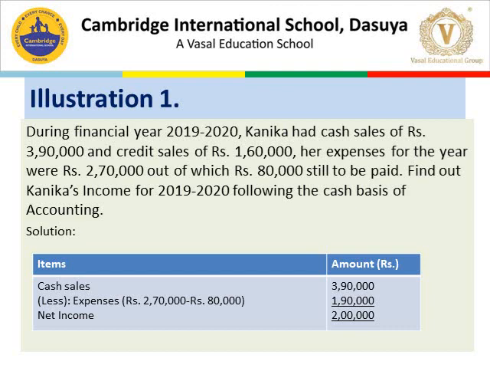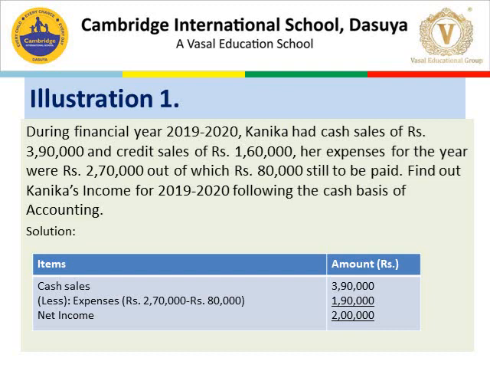Less expenses. These expenses should be only cash expenses. So we do the calculation, that is, total expense of rupees 2,70,000 minus rupees 80,000, which is still to be paid. It means outstanding. We do not consider outstanding.